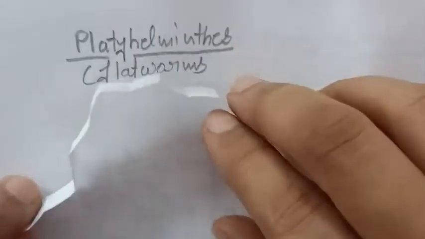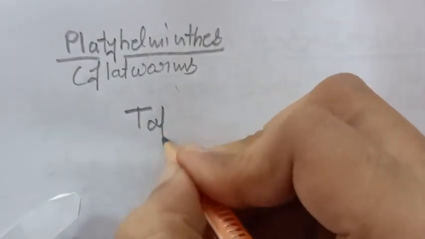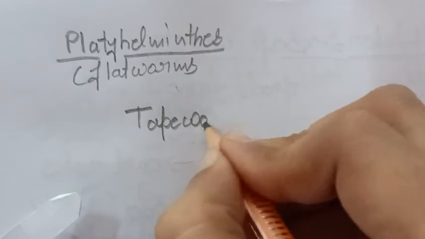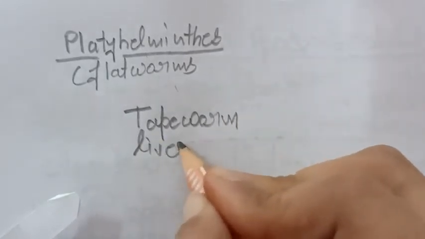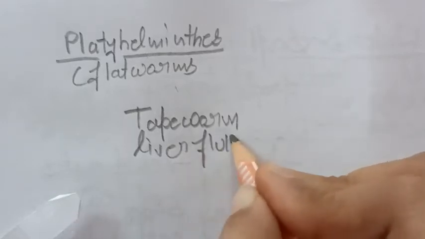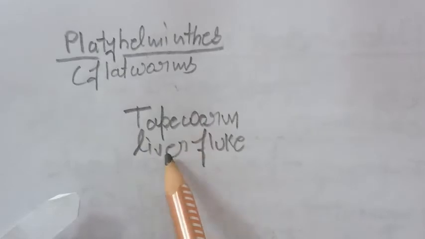Okay, and examples of phylum Platyhelminthes are tapeworm, which is a parasite in humans, and liver fluke, which is a parasite in the liver of sheep.